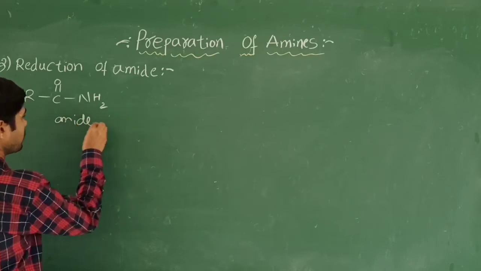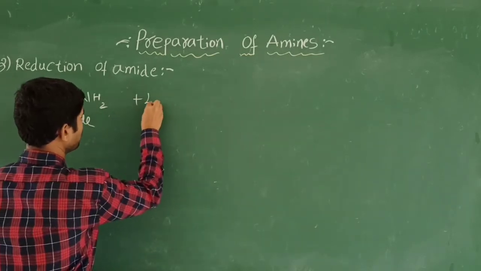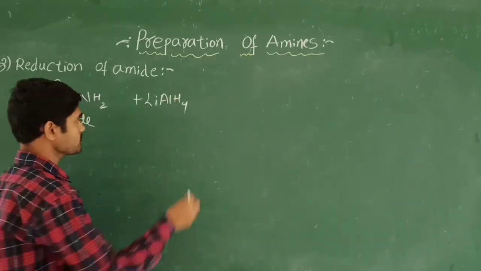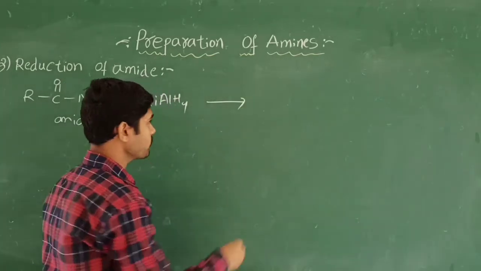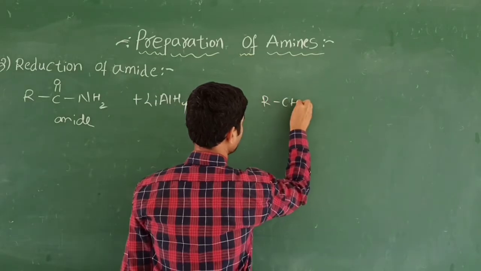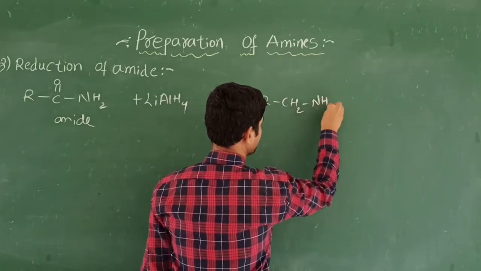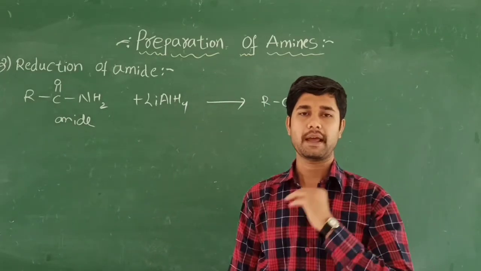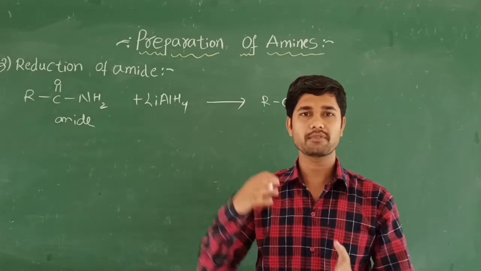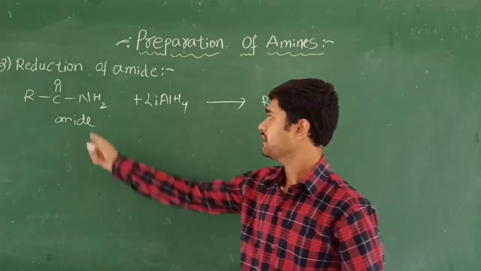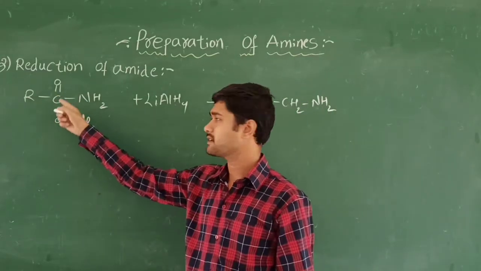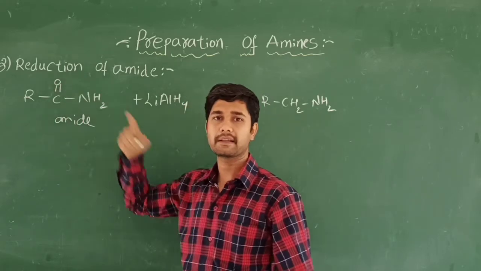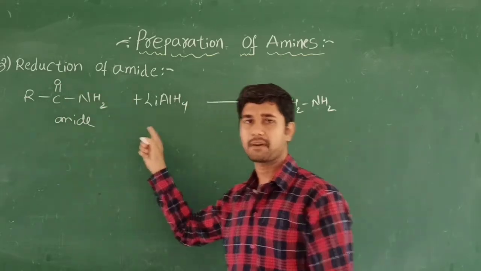So the amide reacts with lithium aluminum hydride, followed by hydrolysis, and we are going to get the product as a primary amine. Here, reduction is nothing but removal of the oxygen, or you can say addition of the hydrogen. In order to get the primary amine, it requires 2 hydrogens. So we remove the oxygen and add the hydrogen. This is a simple reaction.